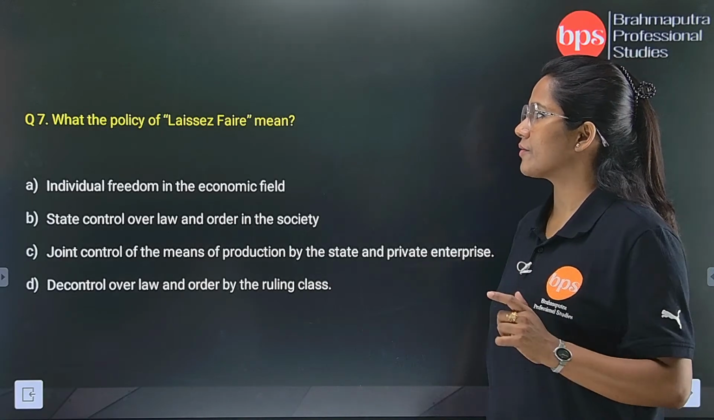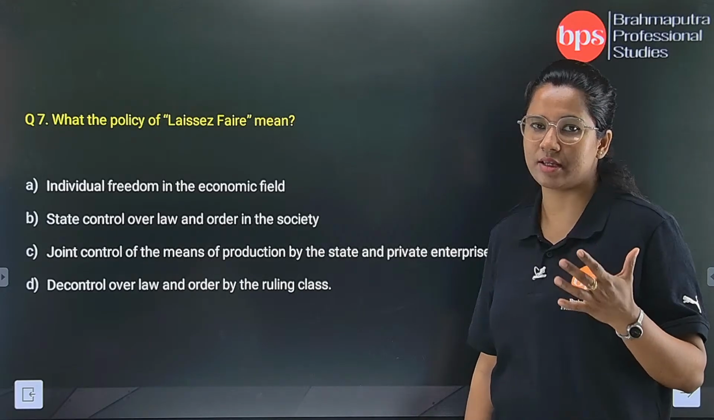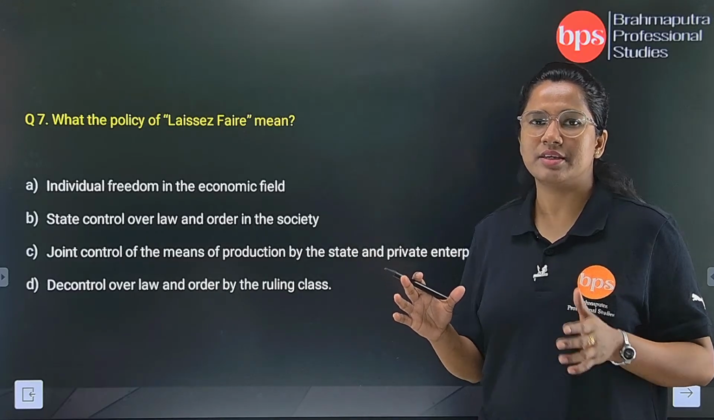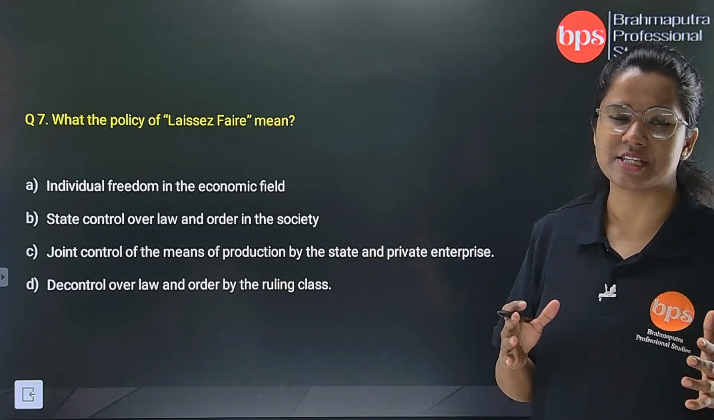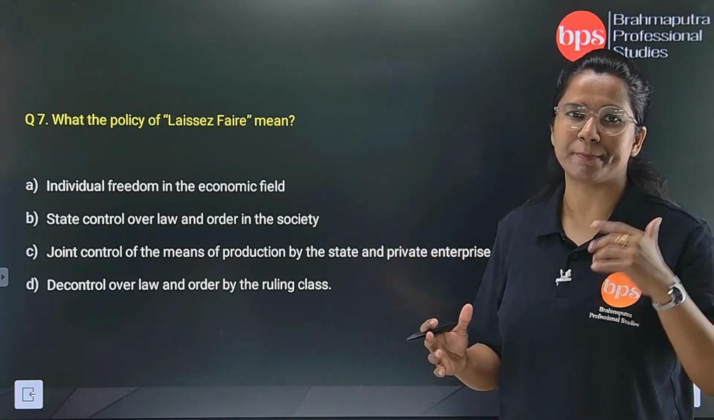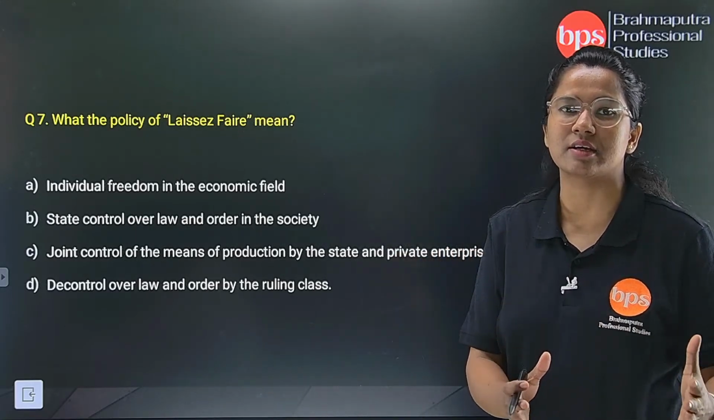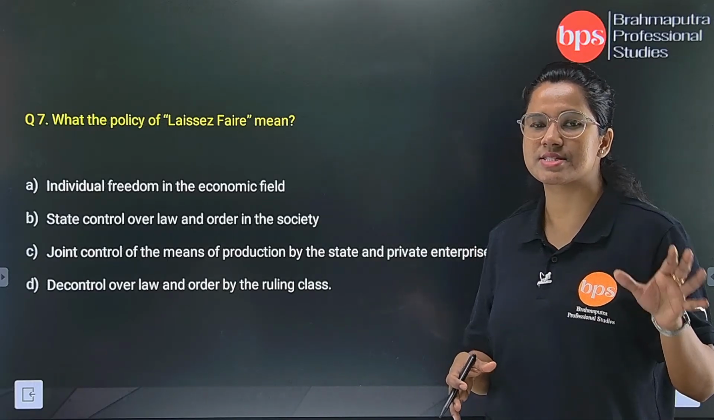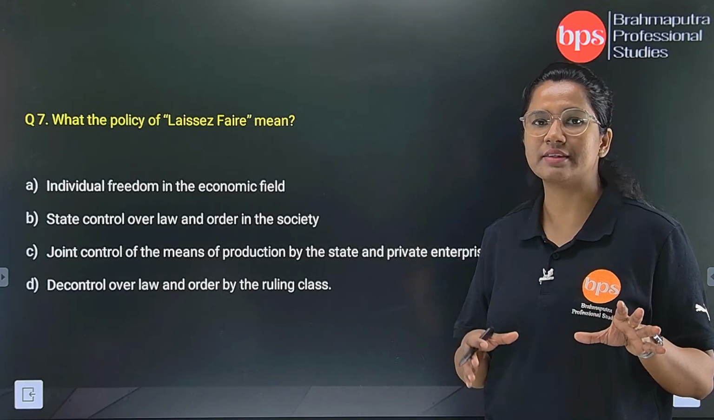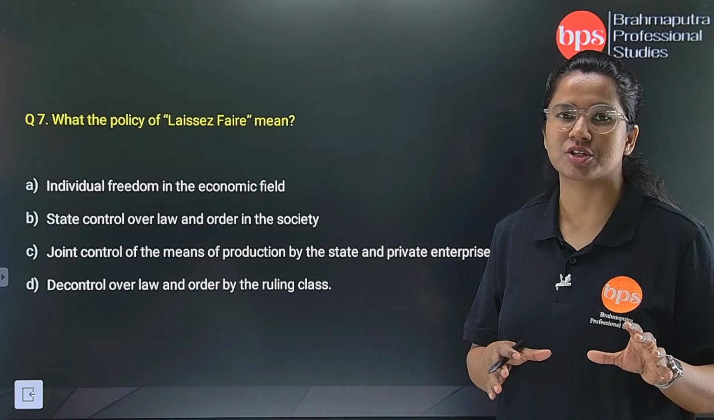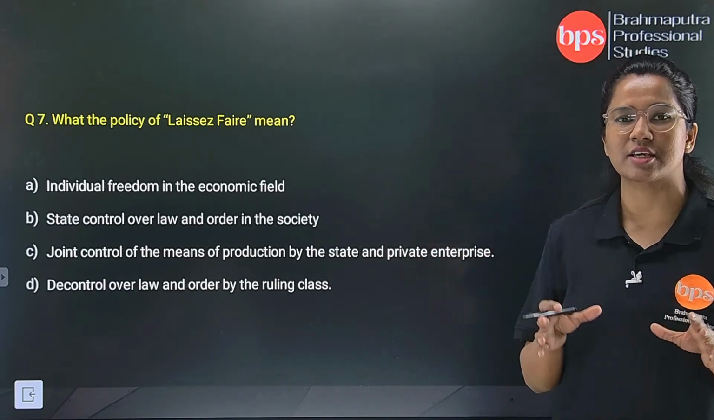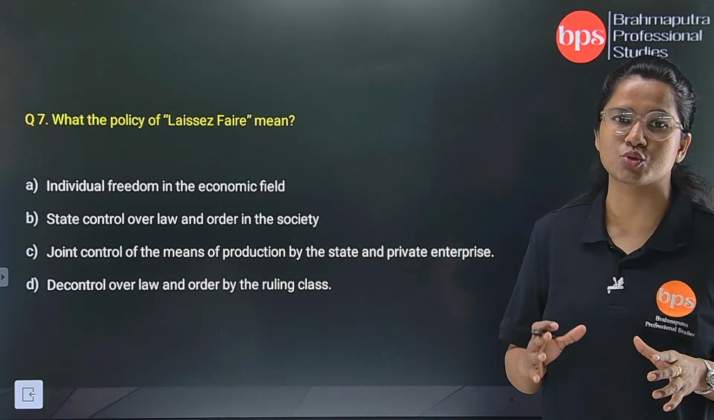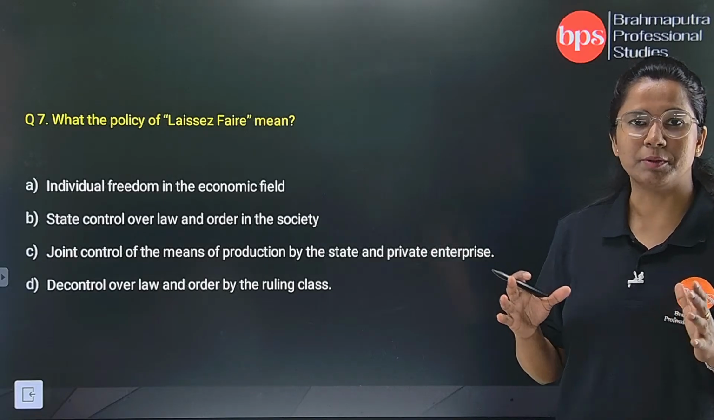What does the policy of laissez-faire mean? Now laissez-faire, I have said already, you have gone through this term in your class 8 social studies book, where socialism, capitalism, laissez-faire was included in the syllabus. So you know there that laissez-faire is actually a principle of governing the people on the basis of administration, where the entire administration is taken hold by a group of people who are actually the businessmen, who belong to the business category of people.